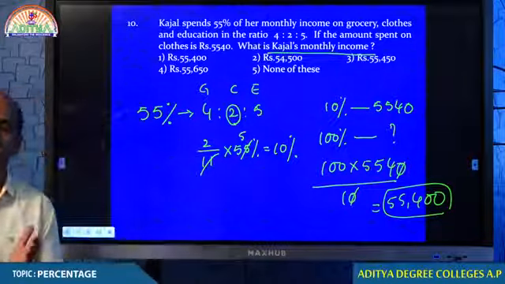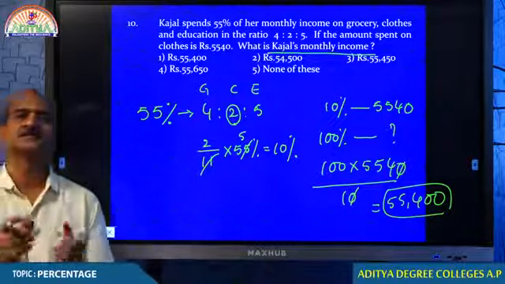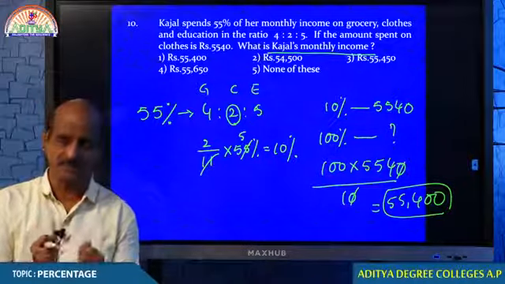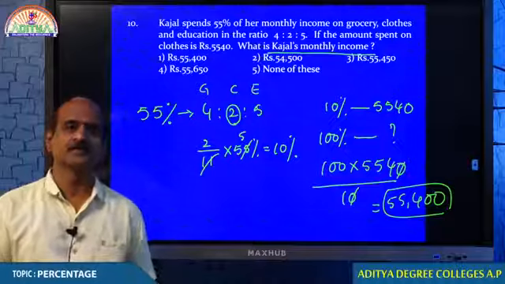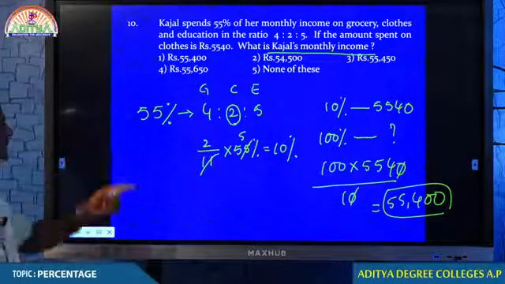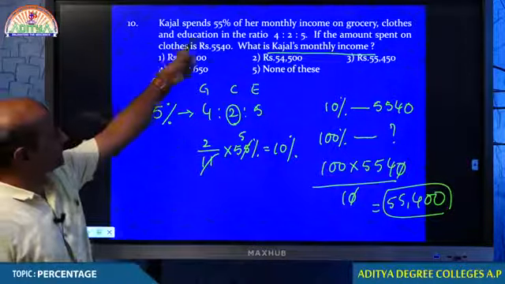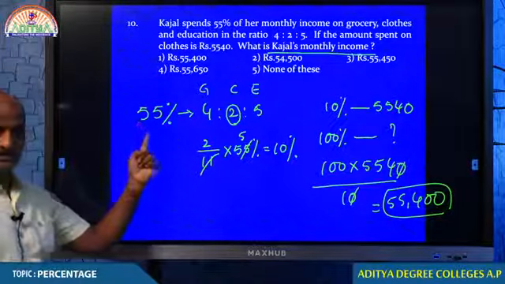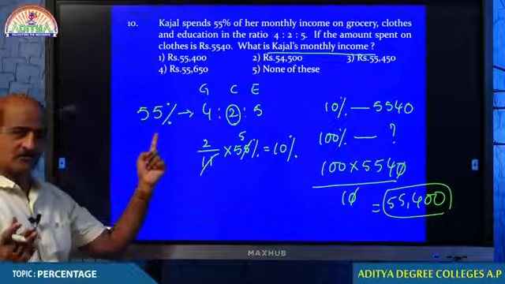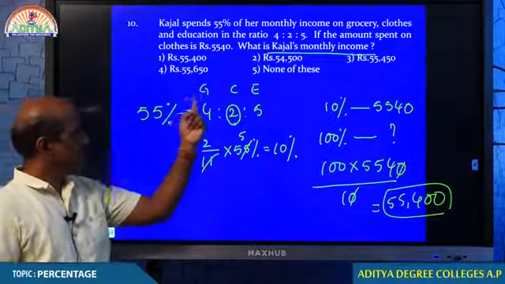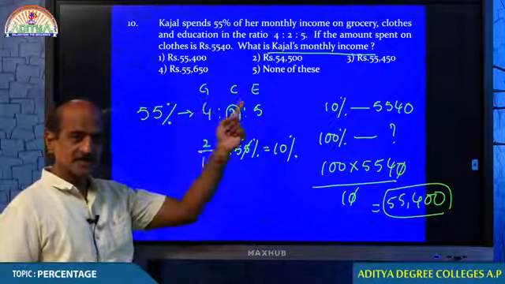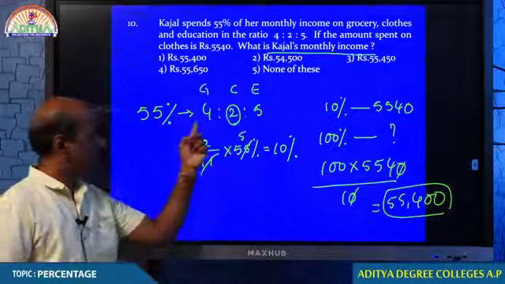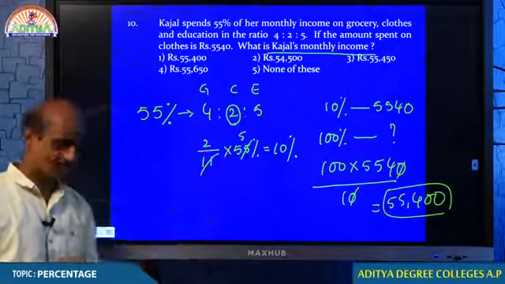First, you try to understand the question. First, let us try to get the perfection. After that, we will be discussing this question in different ways. Just look at that. Kajal spends 55% of her monthly salary, out of which she is dividing into 3 parts: grocery, clothes and education. In what ratio? 4:2:5.